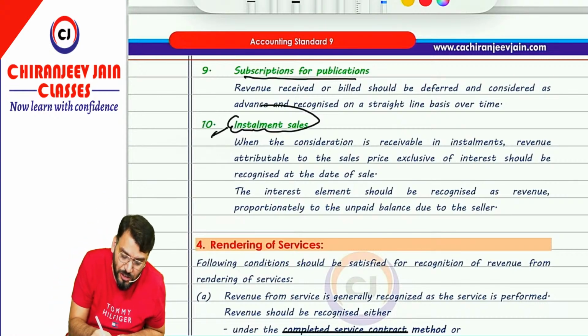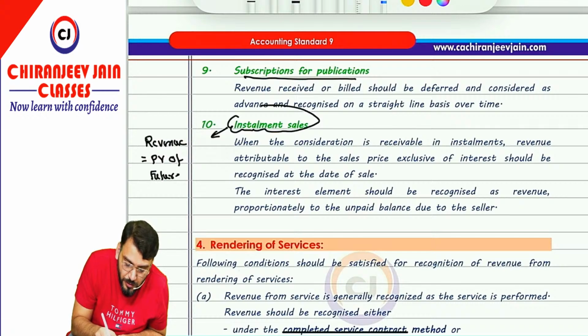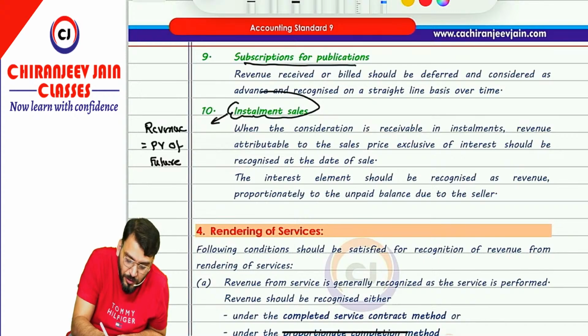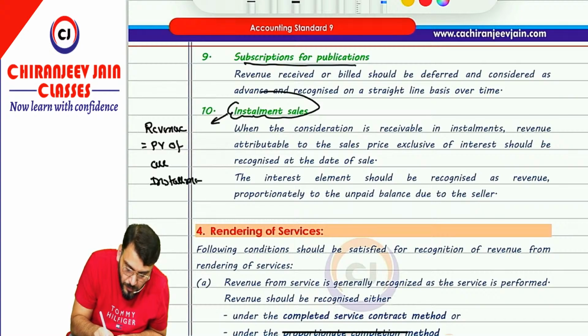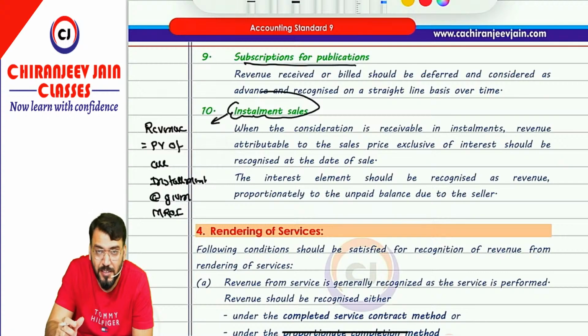In that case I will just give you one formula. Revenue will be equal to present value of all future installments at a given market rate of interest, correct? Means whatever market rate of interest is given, we can discount it, and that present value will be the amount of revenue. That present value will be the amount of revenue, correct?